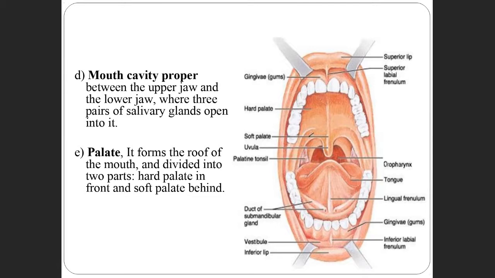And next, another structure is the palate. So what is the palate? It is the structure that forms the roof of the mouth, or the oral cavity. It is divided into the hard part, and as you go down, where I'm putting the cursor, this is the soft part. So it has the hard palate and the soft palate.